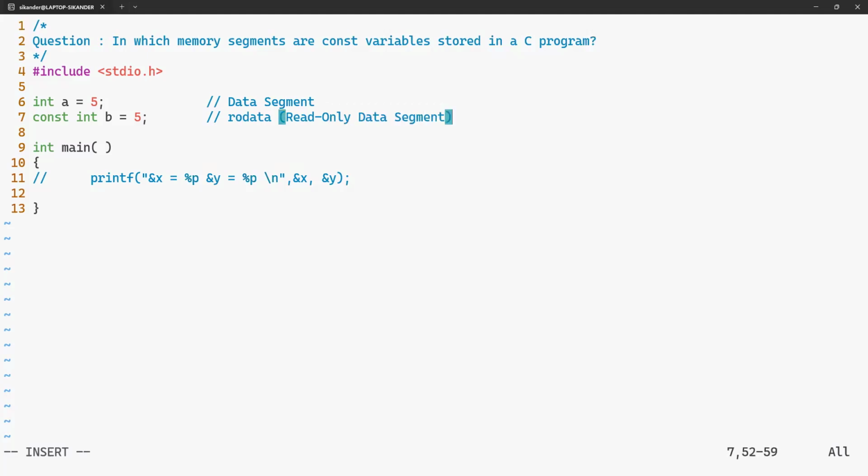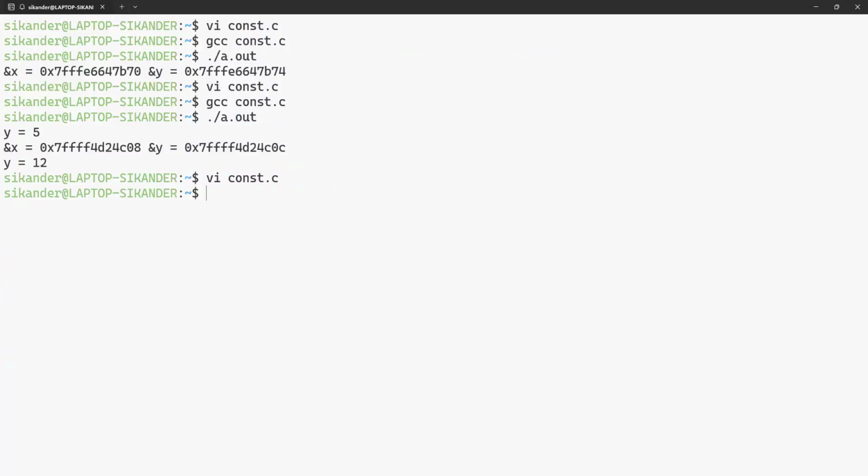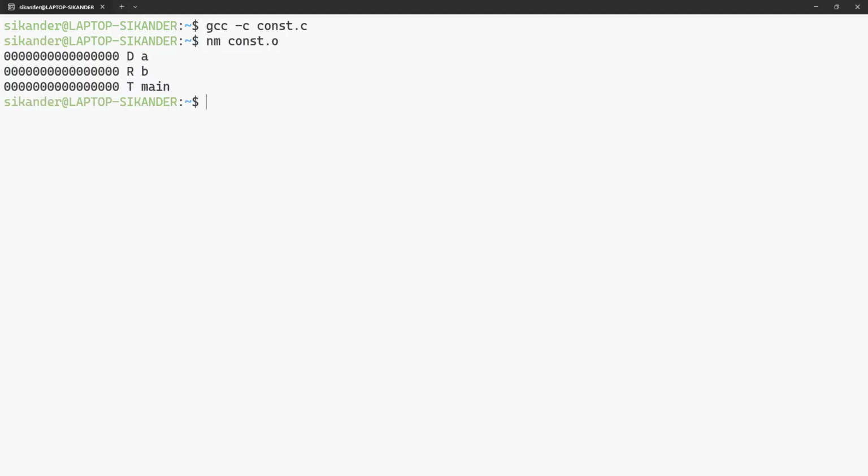How do I verify this? I can show you by looking at the symbol table entries. First, let me compile this. I just want to compile, generate the object file, and then stop. I don't want to do the linking. After that, to look at the symbol table entries, I can use nm and pass the object file. If we observe here, the object A is in the data segment and the object B is in the R segment, which is the read-only data segment. The other way to understand that is to generate the assembly file.